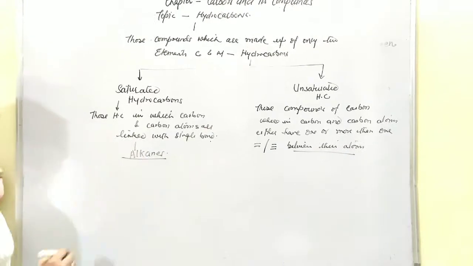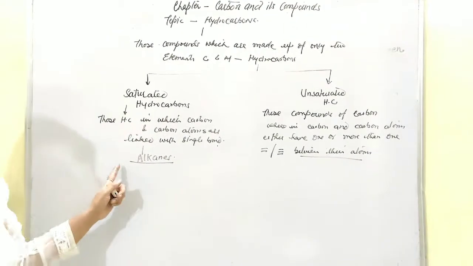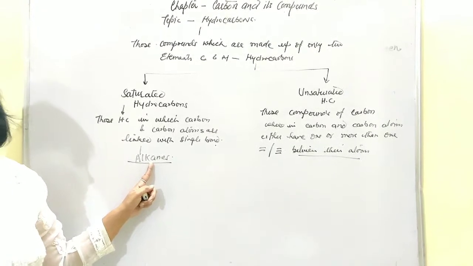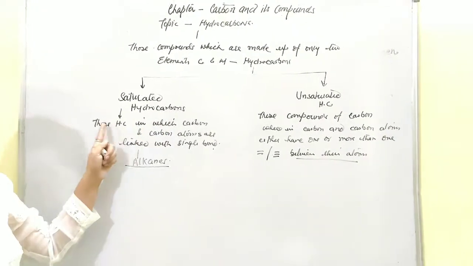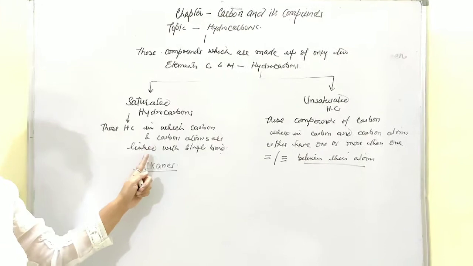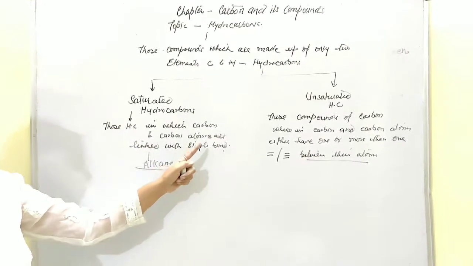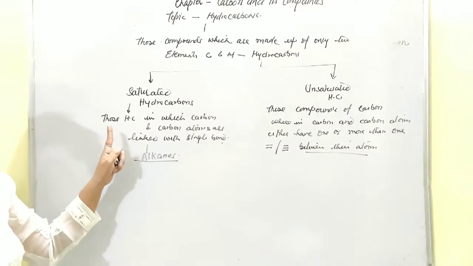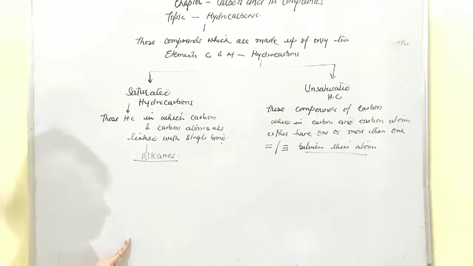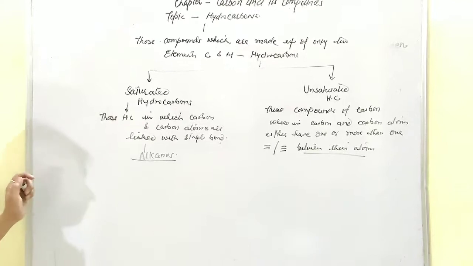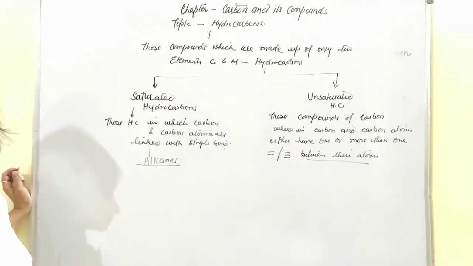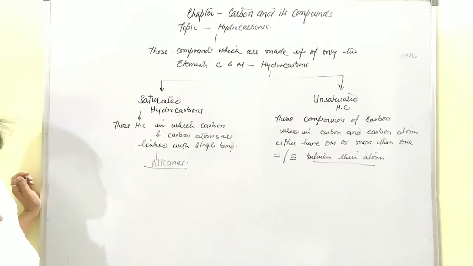Now from here you have to be very specific and you should learn very carefully. Now what are the alkanes? You can say those hydrocarbons in which carbon and carbon atoms are linked with each other only by single bonds. They are the alkanes. This particular series has many members. So to learn about those members, first of all, you should know certain things in organic chemistry. Some specific names you should remember.